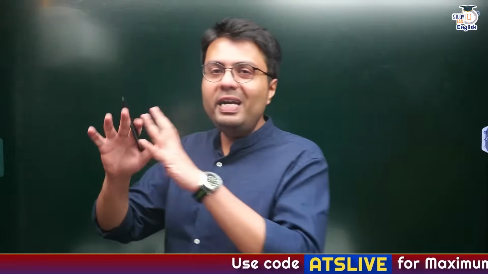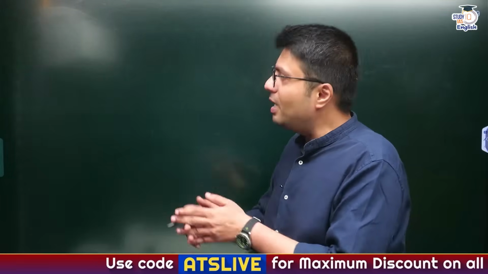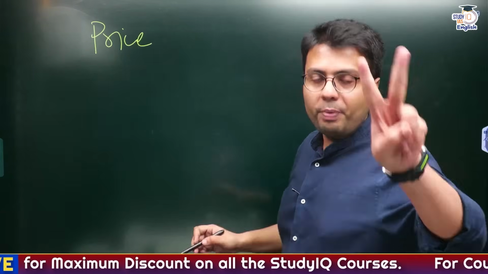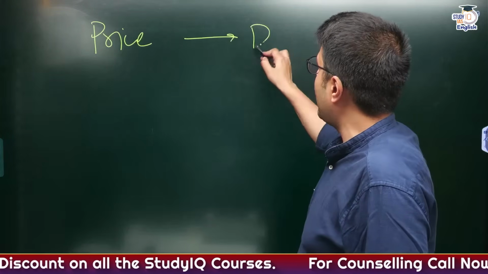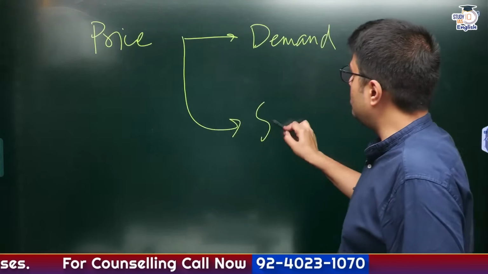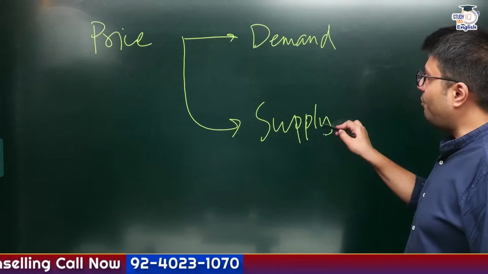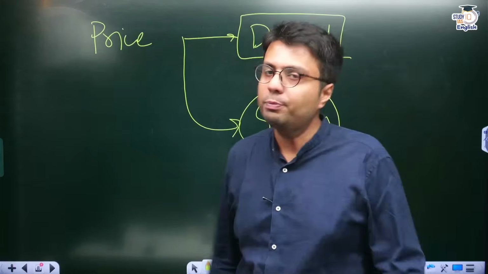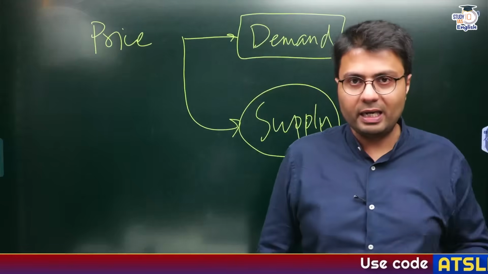Now whenever we deal with price levels in the economy, the price level of any commodity is driven by two prime factors. These are called factors of demand and factors of supply. Now, the fact about food is that the demand for food, at least in the short term, does not change dramatically.